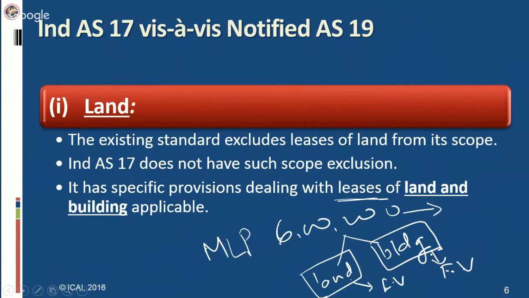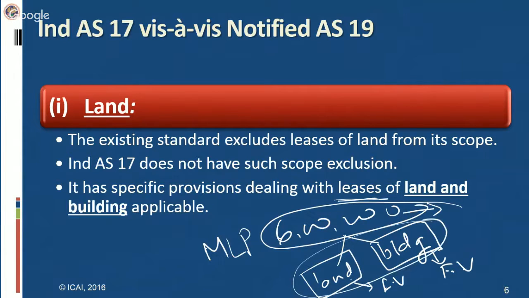Now, in case you are not able to allocate lease payments reliably between these two elements, then the entire lease is classified as a finance lease unless it is clear that both elements are operating leases. It means if you are not able to classify or recognize land and building individually, then if the lease is considered a finance lease, in such a situation the total lease will be considered a finance lease unless the total lease is considered an operating lease.